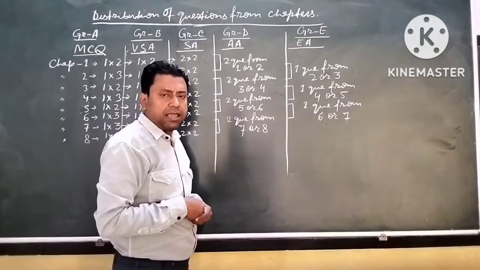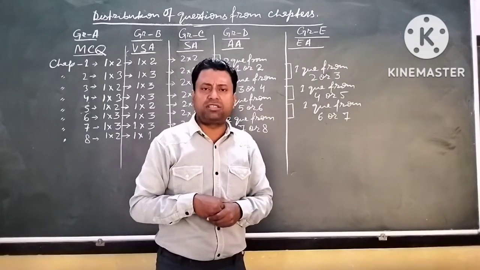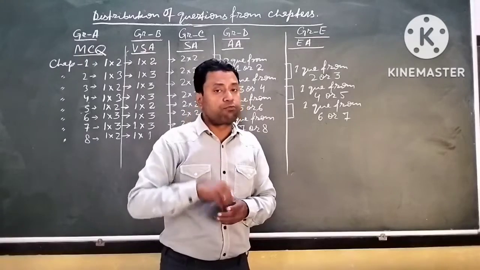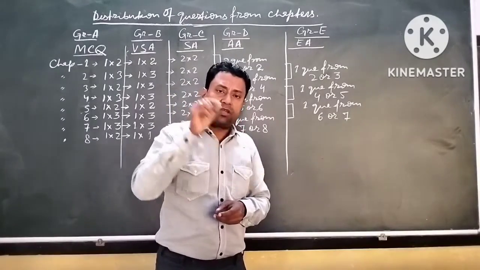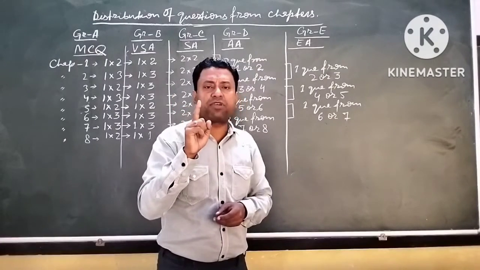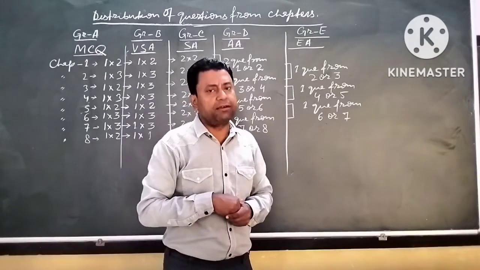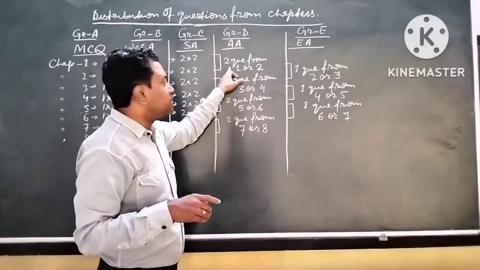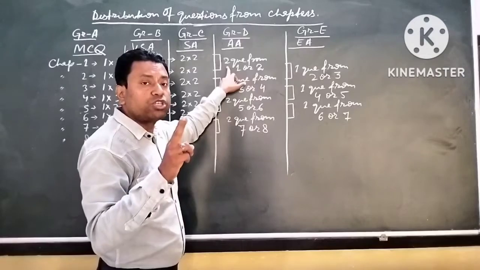you in my previous video, that altogether there will be 8 questions, and out of 8 you have to attempt 6. 4 subgroups will be there, and from each group you have to attempt 1 question, and altogether a total of 6 questions you have to attempt. Now, if we see chapter number 1 and 2, 2 questions will come.